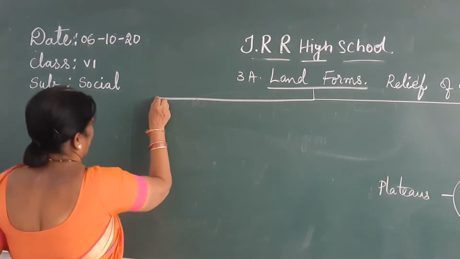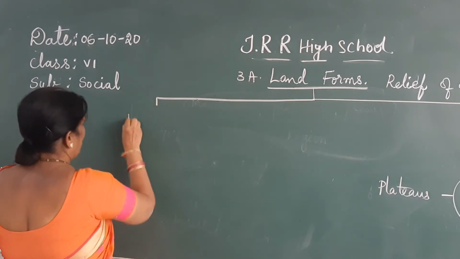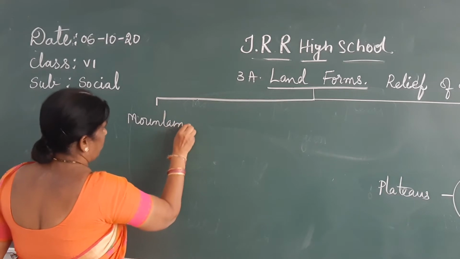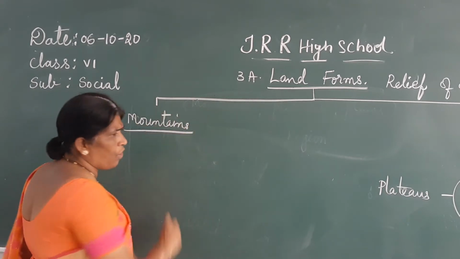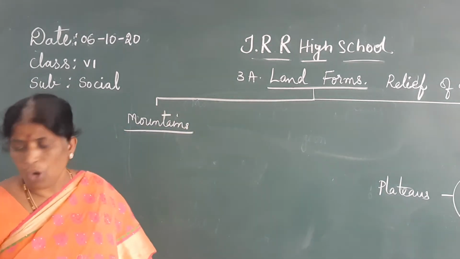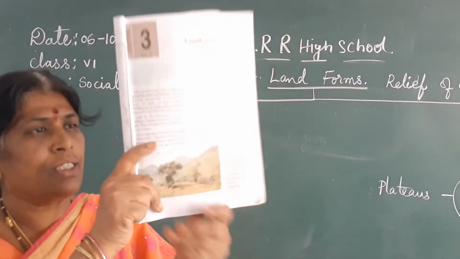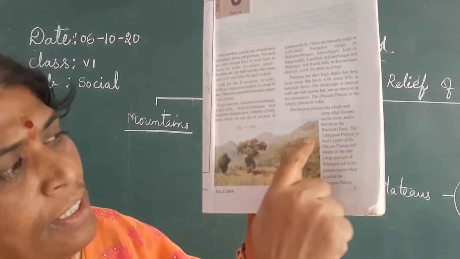First we are going to learn about the mountains. Mountains are what? High hills. You can see the picture here. These are the mountains, high hills.